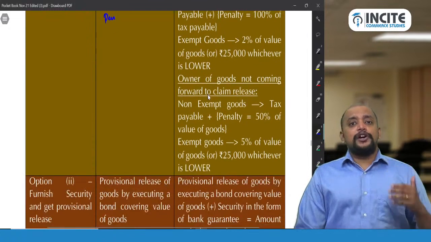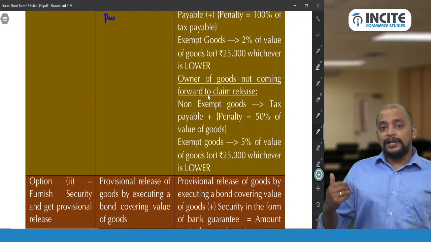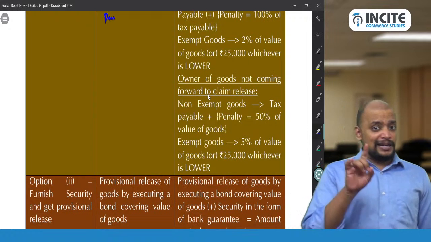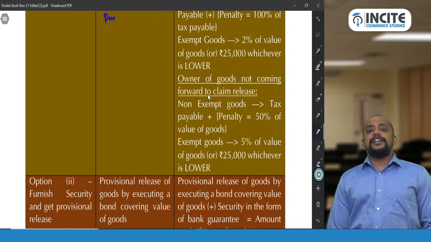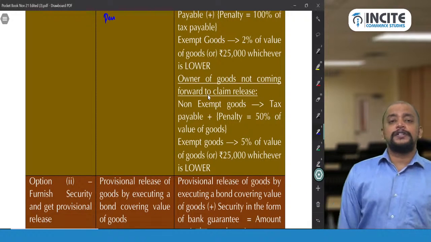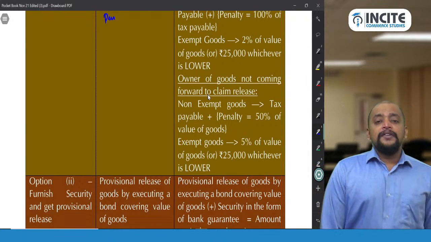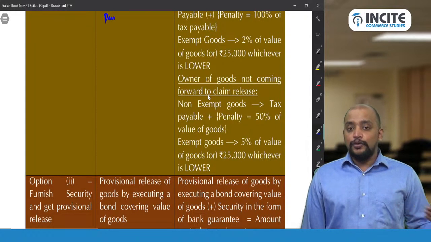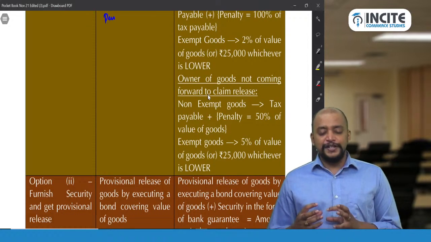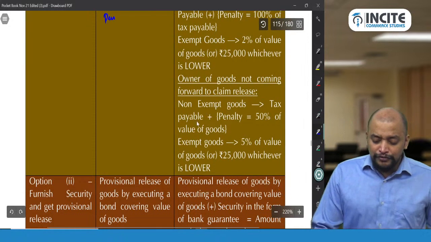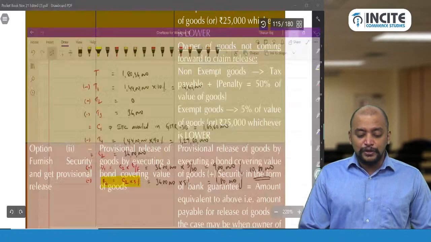What if owner is not coming forward? Then who is coming forward? I told you the transporter is coming forward to claim the release. In that case, the penalty is not the same. There is a different penalty. So they need to pay tax with respect to such goods plus penalty, which is equal to 50% of the value of goods. But there are two views in this place. And the two views I am just giving you, and you can decide which view to be followed.